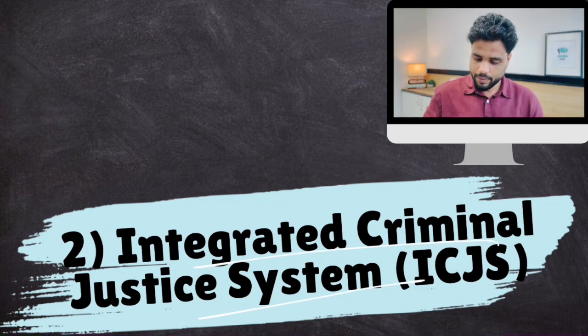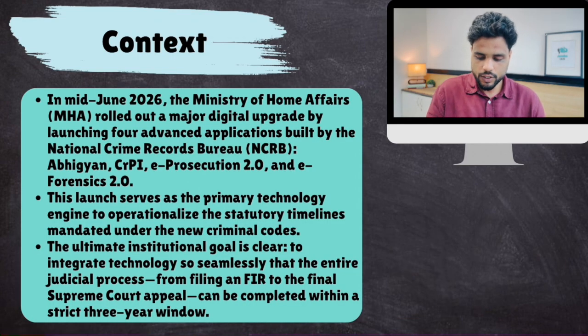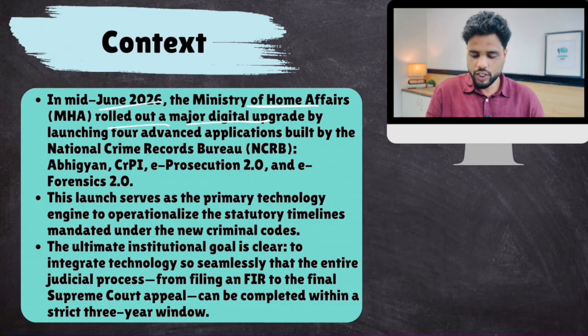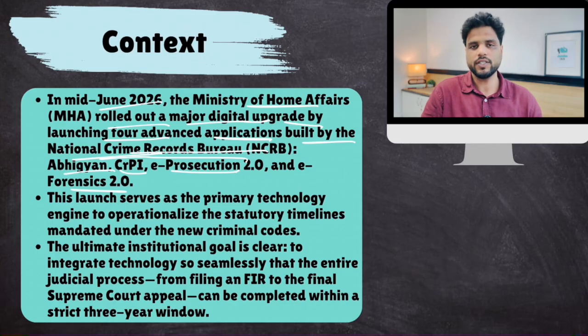So, the integrated criminal justice system. In June 2026, the Ministry of Home Affairs rolled out a major digital upgrade by launching 4 advanced applications built by the National Crime Records Bureau. The National Crime Records Bureau built these 4 apps: Abhigyan, CRPI, E-Prosecution 2.0, E-Forensics 2.0. This launch serves as a primary technological engine to reform our criminal justice system.